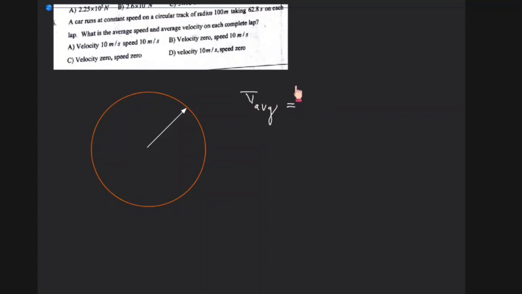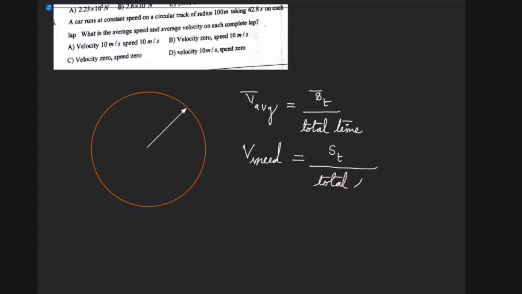Which is nothing but total displacement by total time, right? So S bar is for displacement, T for total. So total displacement by total time, so that is for average velocity. And coming to the average speed formula, average speed can be written as total distance by total time. So S is here, T is for total, by total time, right? That was the formula. So hope everybody got that.